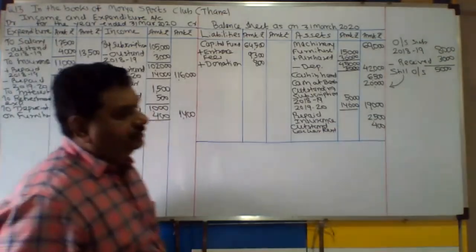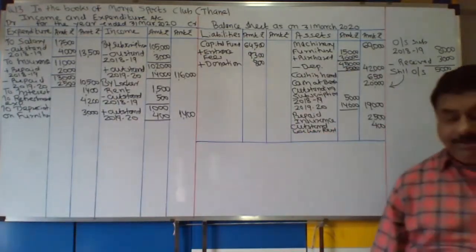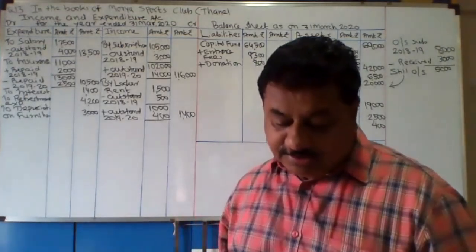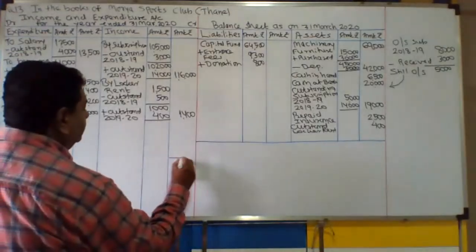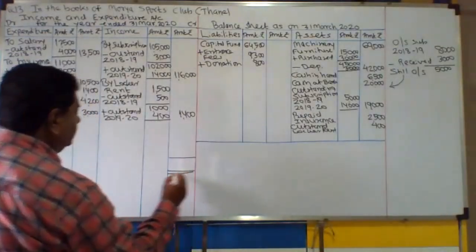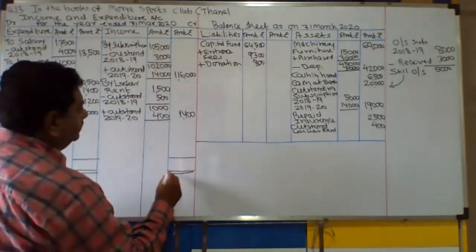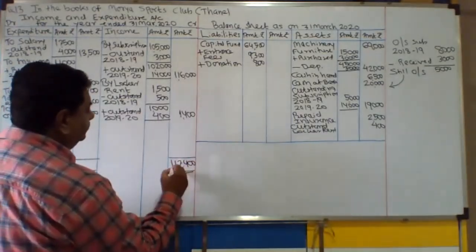Finish. Now close down and find out the surplus or deficit जो भी आएगा. Here credit total is more, income total is more than expenses. 117,400.